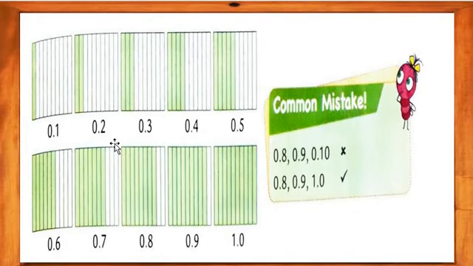Now we will move on further to 0.4. I have done 0.3, now 4. How many parts are there? In total 10 parts, and one by one the number increases. 0.4 means 4 parts are shaded, then 5 parts are shaded. So 0.5, 0.6, 0.7, 0.8, 0.9, and then 10 upon 10.